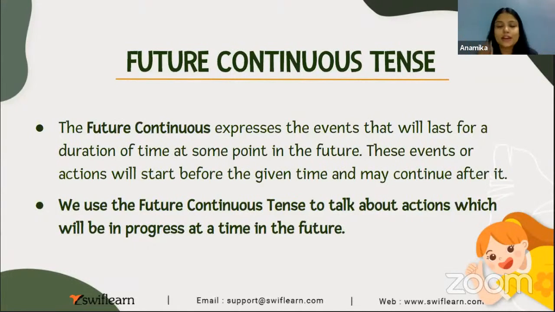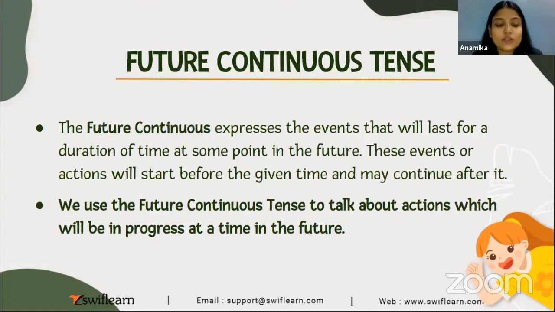So if you have paid attention to what I have taught you so far, then you will be able to understand कि हमने अब तक क्या किया है. हमने अभी तक जितने भी actions के बारे में बात की, हमने उसके साथ में भी also said that कि वो continued रहा for some time या वो continuation में है for some time. अभी आगे भी, like when we are talking about future continuous tense, then also we will see कि हम जिस इवेंट या जिस एक्शन की बात कर रहे हैं वो होने वाला भले ही फ्यूचर में है, लेकिन वो कुछ टाइम के लिए कंटिन्यूएशन में भी रहेगा. क्लियर?